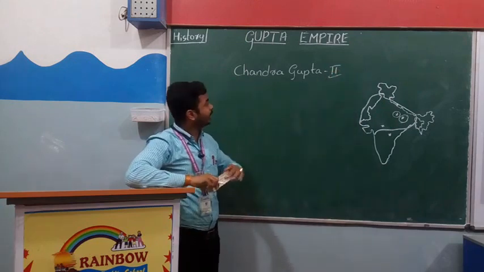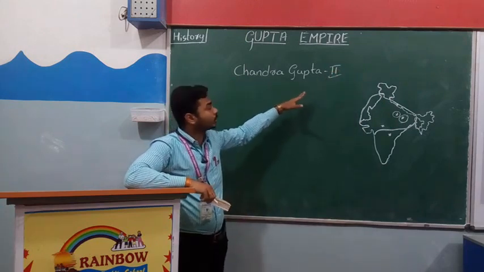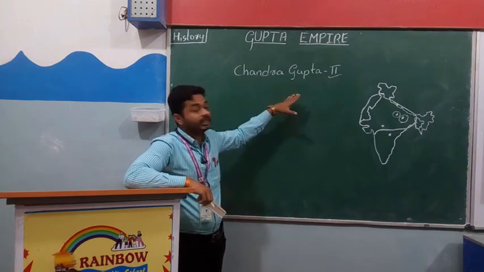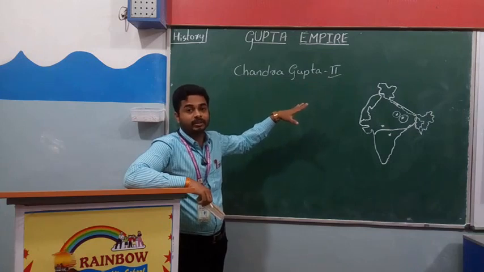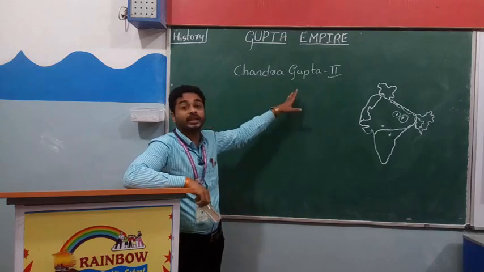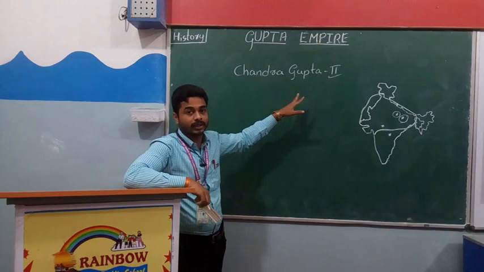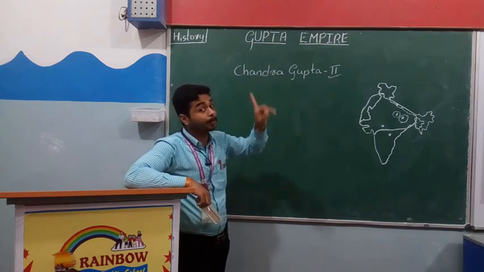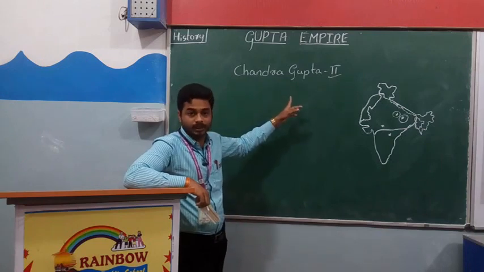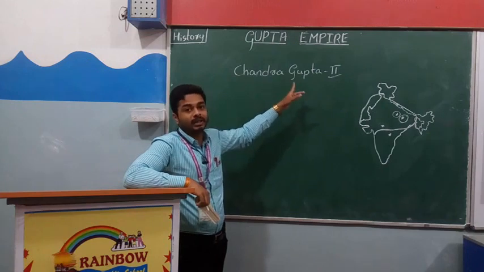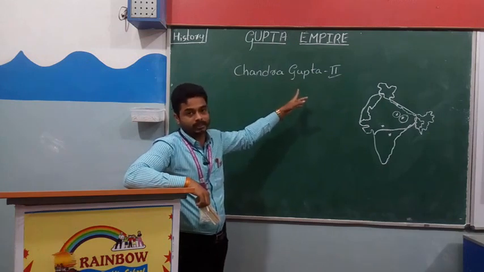Chandragupta II, and he had a title called Vikramaditya. Are you getting my point, guys? So Chandragupta II was the second greatest king. That means Samudragupta was the greatest king of the Gupta Empire. Chandragupta II was the grandson of Chandragupta I, and he was the son of Samudragupta, right? And Ramagupta was the elder brother of Chandragupta II, right?